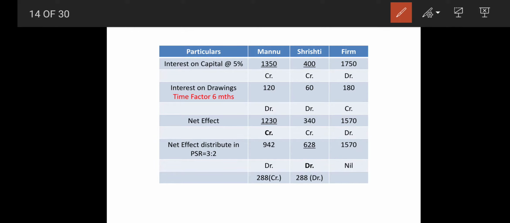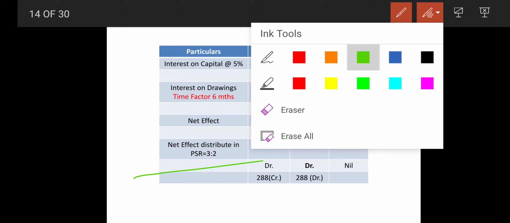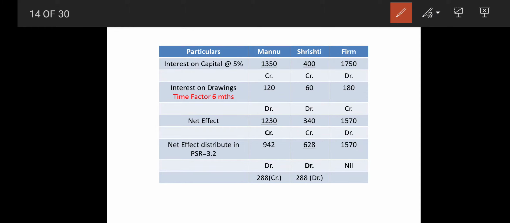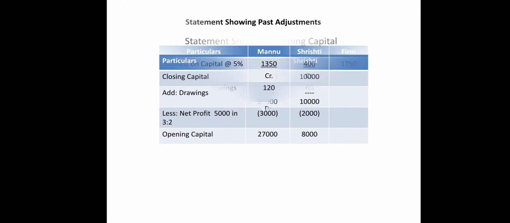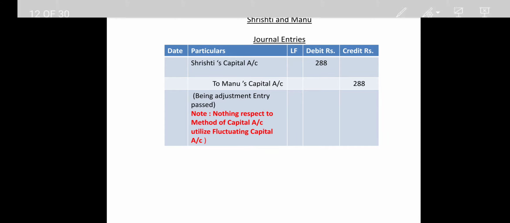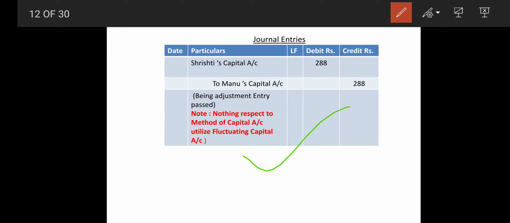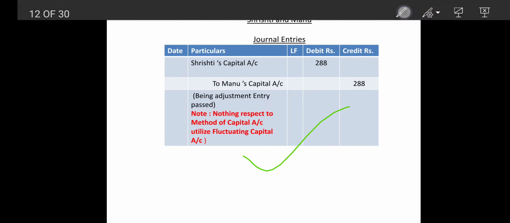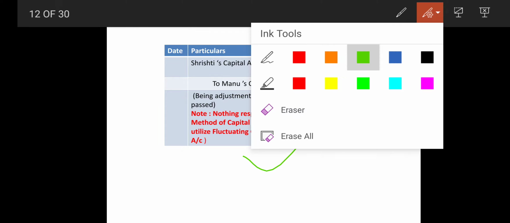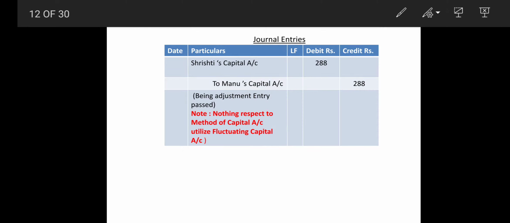Now only the journal entry is to be passed. So this entry will be Srishti's capital account debit to Manu's capital account. Have a look at this, your answer will be this way. The things I have written in red ink in the sum, you don't have to write down. Only the journal entry is to be passed with the narration.